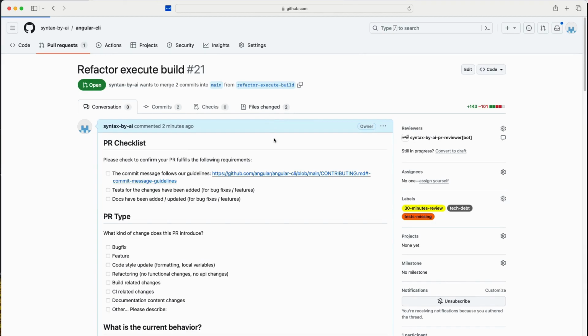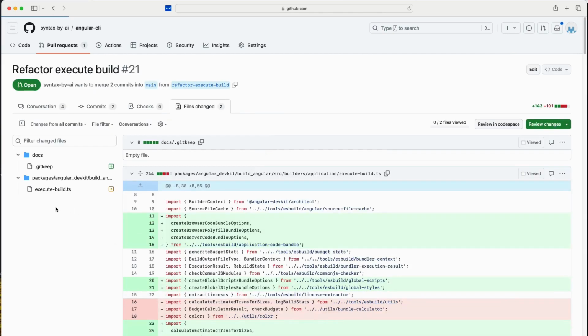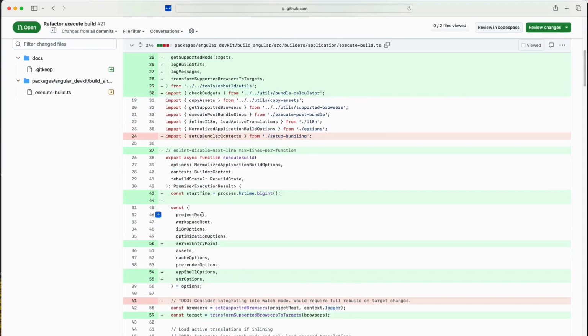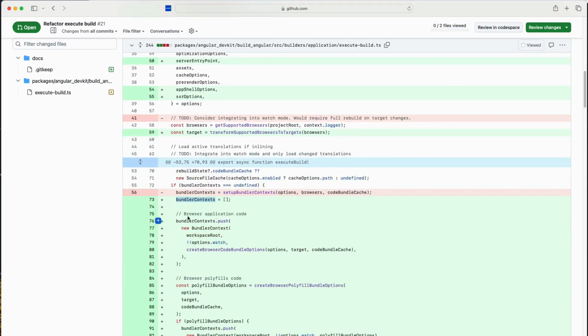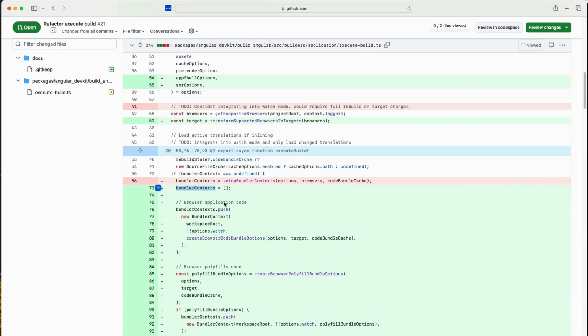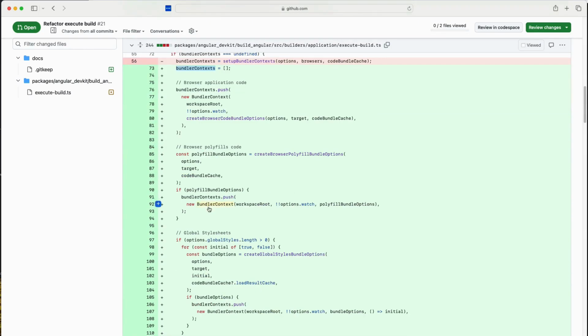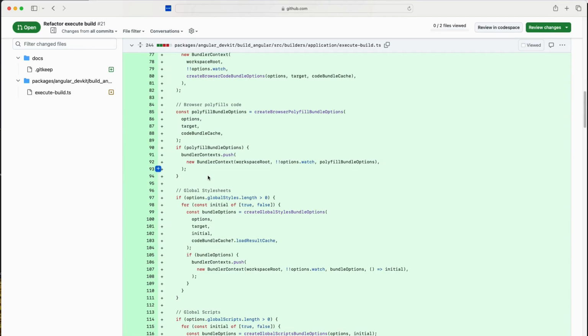And the other thing you can do is go to the files directly and ask it about specific code snippets. So let's grab this specific code. It's a bundler context, an array to which we push various objects based on some conditions.